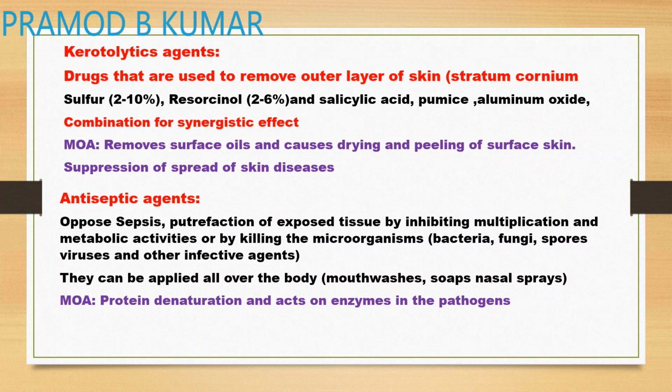Okay. So as we said, now let's go for each and every class of drug with their examples. As I said, what are keratolytic agents? These are the drugs that remove the outer layer of the skin, that is the stratum corneum. Examples are sulfur, resorcinol, salicylic acid, pumice, aluminum oxide. These are the examples of keratolytics. They remove the dead skin from your skin surface. As for the mechanism of action, they act in combination, with a synergistic effect with other drugs which are present along with them in the particular preparation.